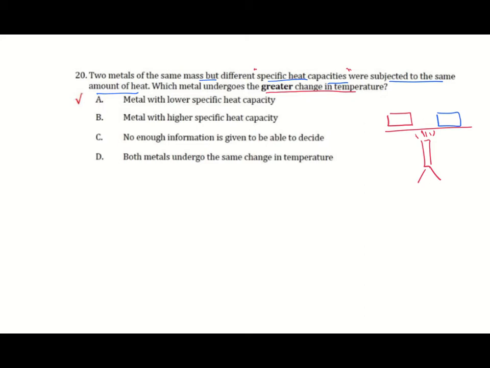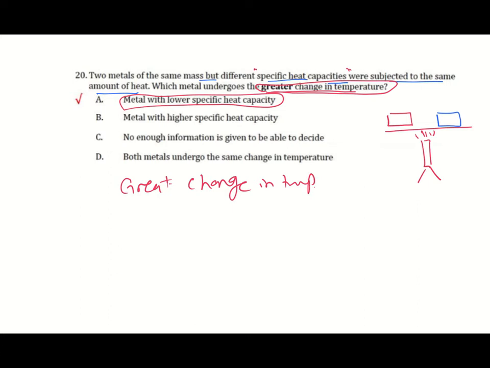So the metal with lower specific heat capacity is the one which shows greater change in temperature. So great change in temperature happens if the element has low specific heat capacity. And the opposite is also true.